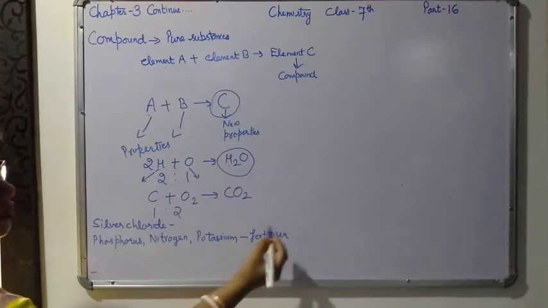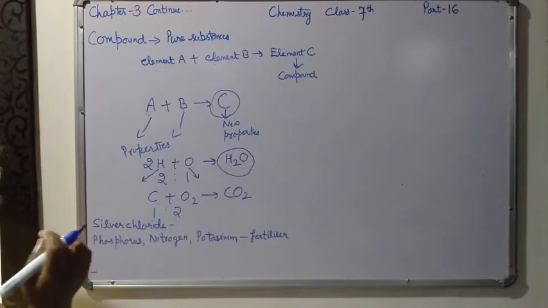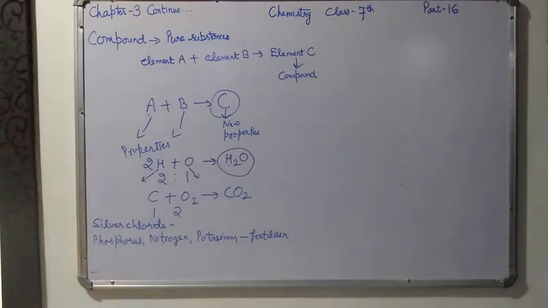Fertilizers, I think all of you know, are used to grow crops. So the compounds of phosphorus, nitrogen and potassium are used as fertilizers.